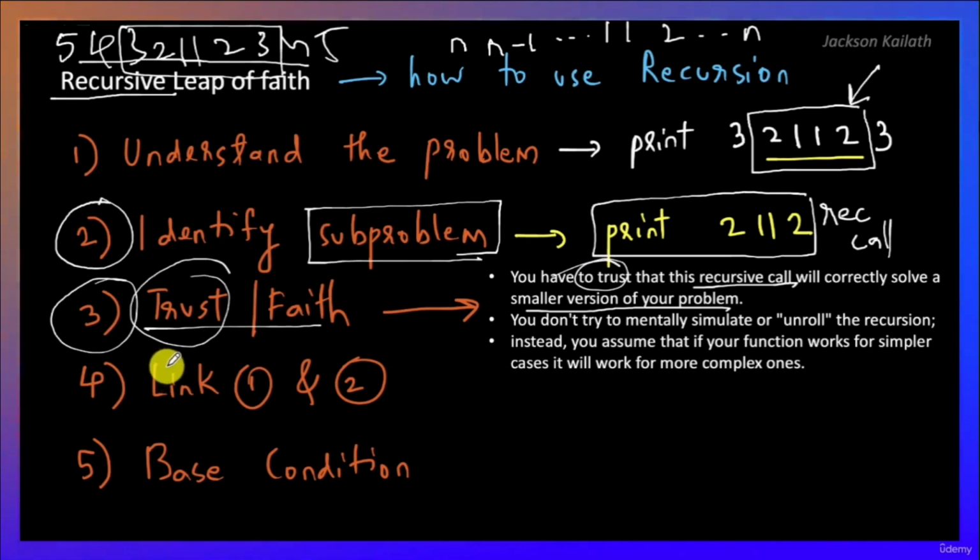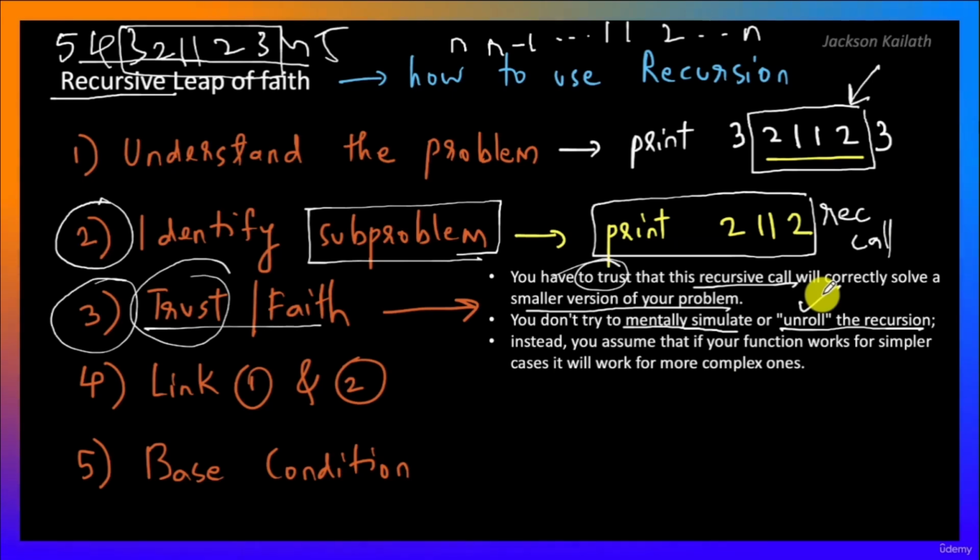Now, because we trust this, we don't need to mentally simulate or unroll the whole recursion, right? So this is the power of recursion. If you set it up correctly, and if you have the correct base case as well, then it's going to take care of all the other smaller subproblems without you having to mentally unroll all the various steps.